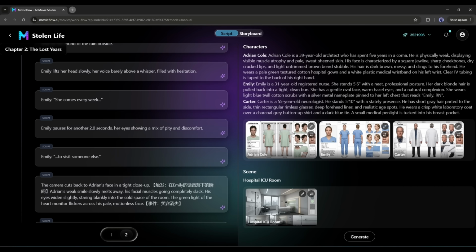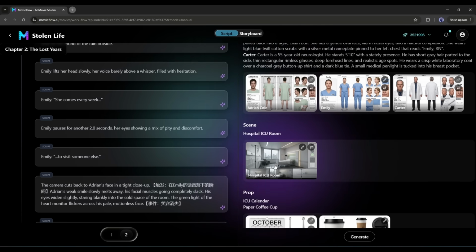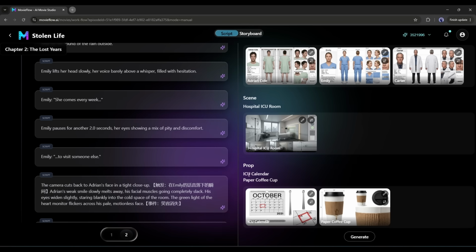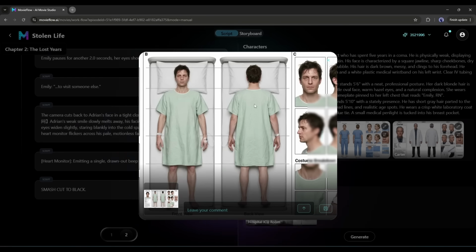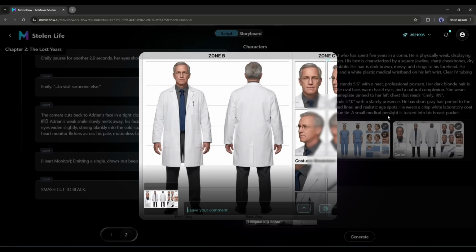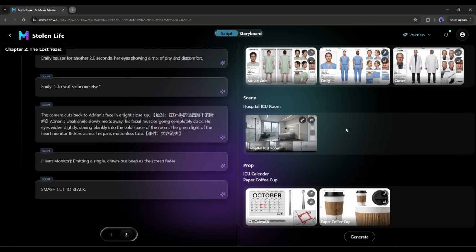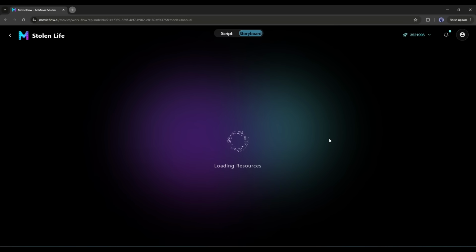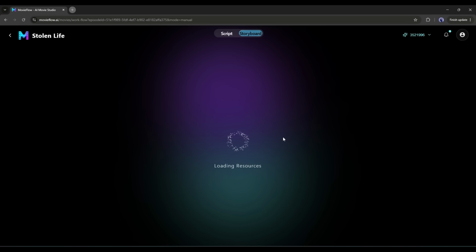And here it is, all the key elements are ready. We have got 3 characters, 1 location, and 2 props according to the scene. Now, if you find any issues with these, you can customize every image. Once you are done, just hit the generate button.